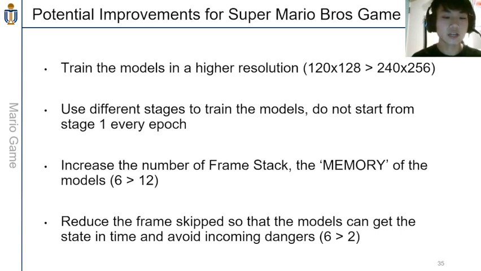Third, we can increase the number of frames in the frame stack, which is kind of like the memory of the model, from 6 as we are using now to maybe 12, so that the model can use more previous states to decide its actions. Lastly, we can also reduce the frame skip, so that the model can get the state in time and avoid incoming danger. Fewer frames skipped means the model has more time to react and take suitable action to avoid danger, monsters, and traps.